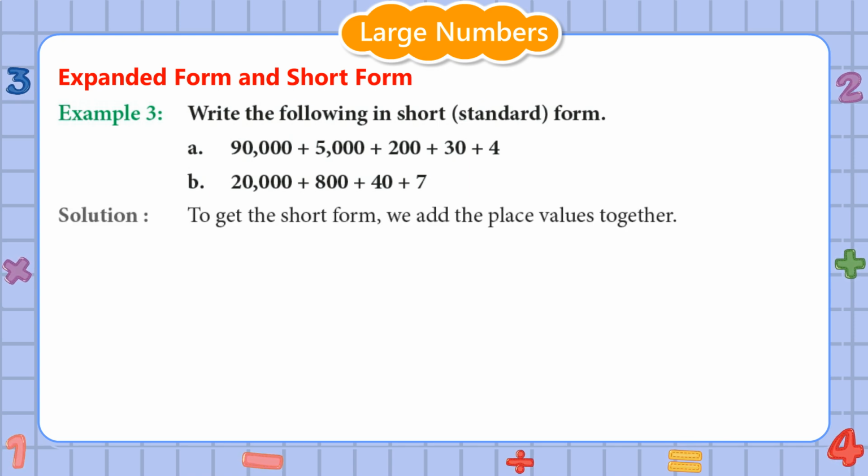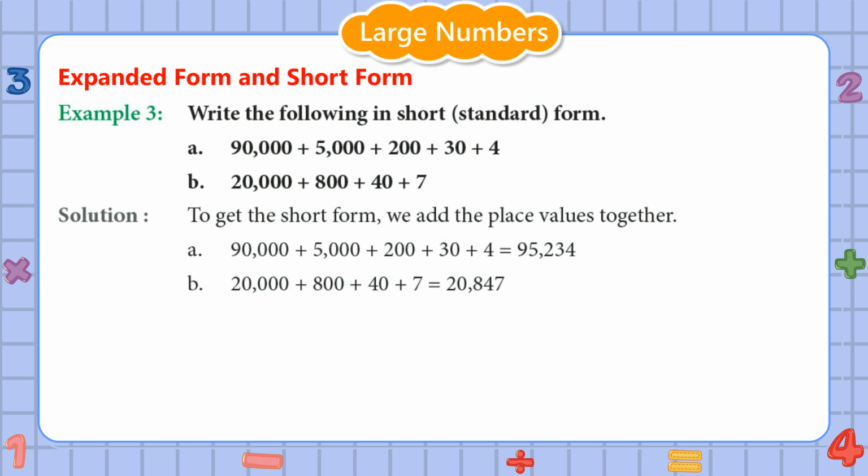Solution. To get the short form, we add the place values together. A. 90,000 plus 5,000 plus 200 plus 30 plus 4 is equal to 95,234.